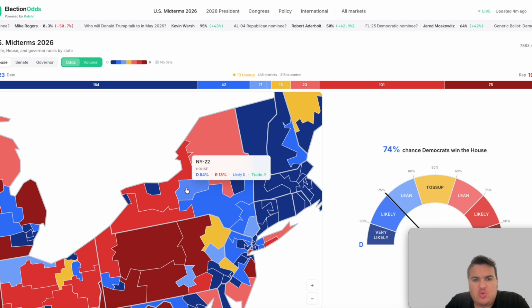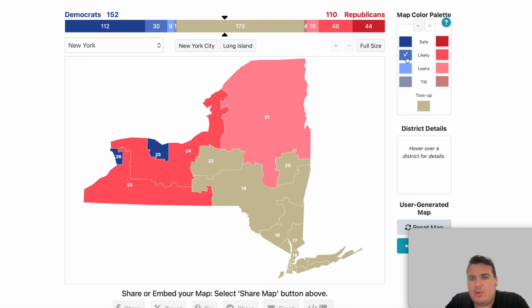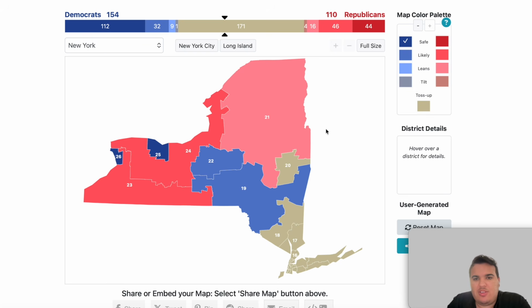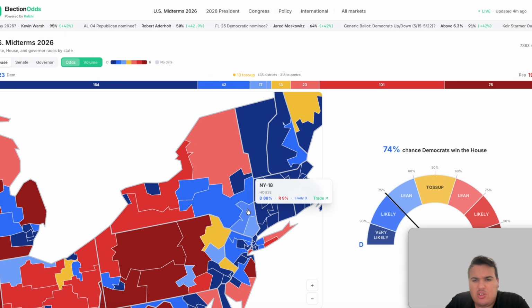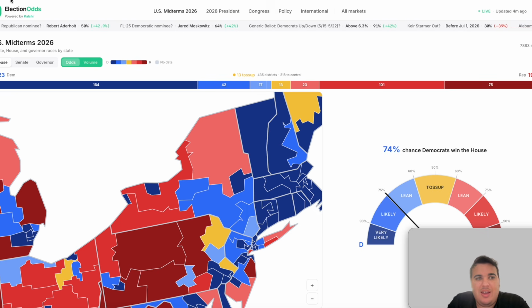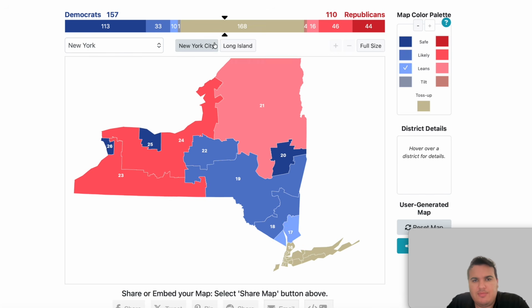In the neighboring 22nd district and 19th district, these are both listed as likely for the Democrats. The 20th district is listed as safe for the Democrats. We can add that one there. The 18th district is also listed likely Democrat. Mike Lawler's Republican-held House seat is listed as lean for the Democrats on the House map. So another Democratic flip in a very competitive district.